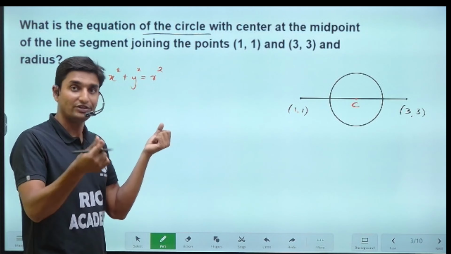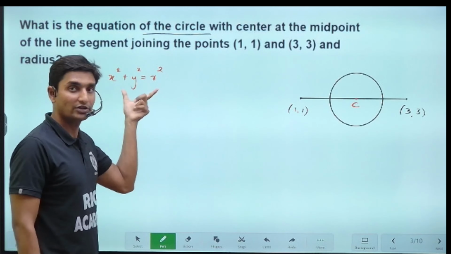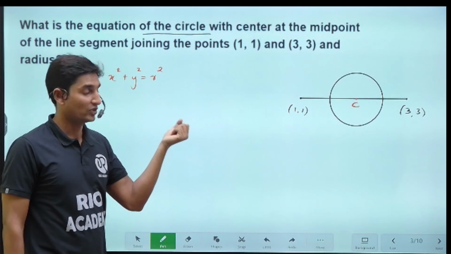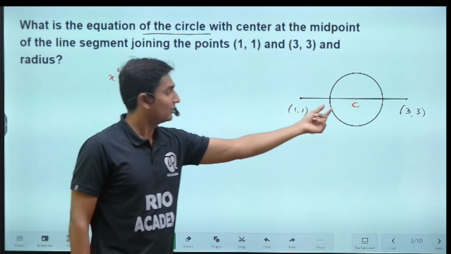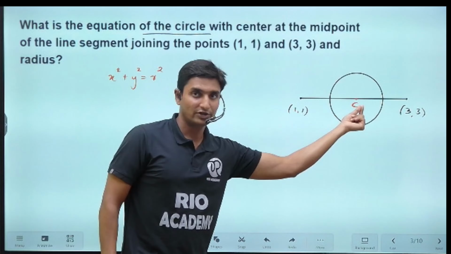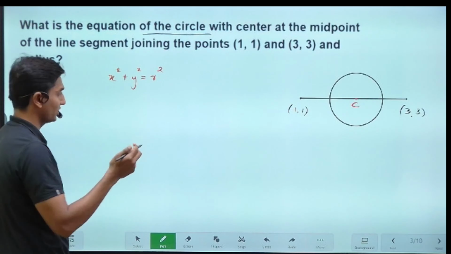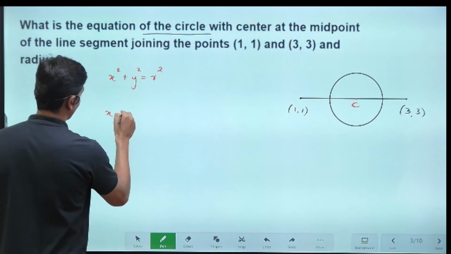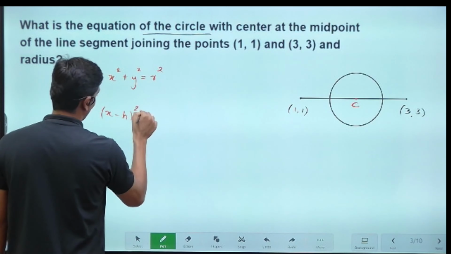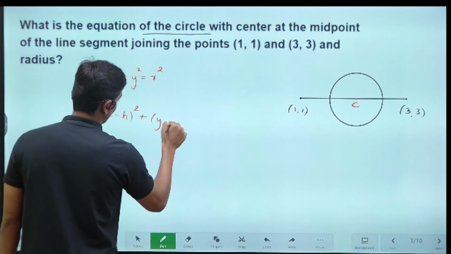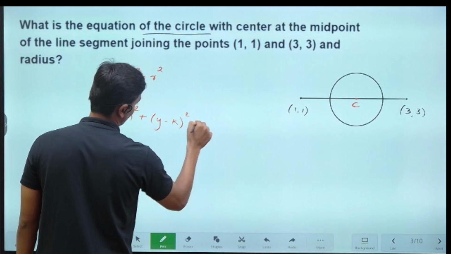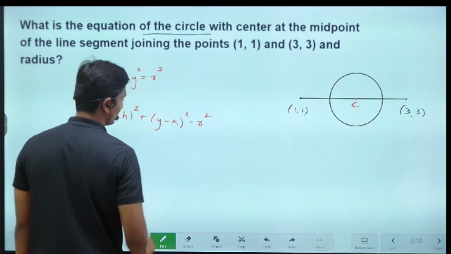If the center is at the origin, we apply this particular equation. But here, that center is at some different point. The center will be something else, (h, k). So then what will be the equation, guys? (x minus h) whole squared plus (y minus k) whole squared equals r squared. Correct? This is the equation.